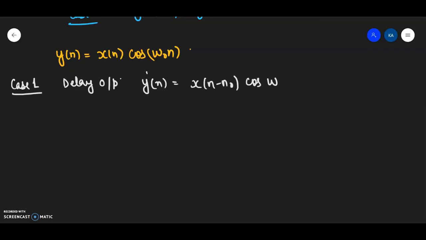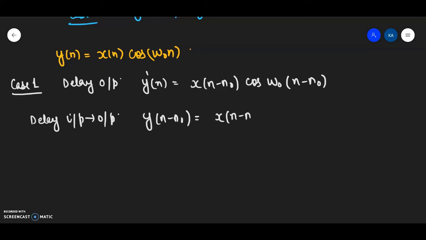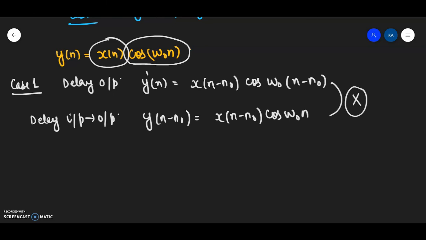I am saying again, everyone please note: when I delay the output, y dash n, then in the whole equation I have to replace n by n minus n naught. And when I delay the input and then get the output, in y n minus n naught I have to delay only the input, children, only the input, meaning n minus n naught. This cos omega naught n will remain unchanged. This has nothing to do with the input part. Input will simply be x of n. Now I can clearly see that these two equations are not same.